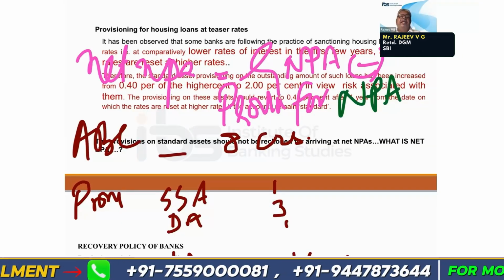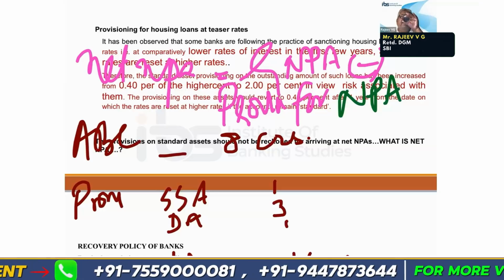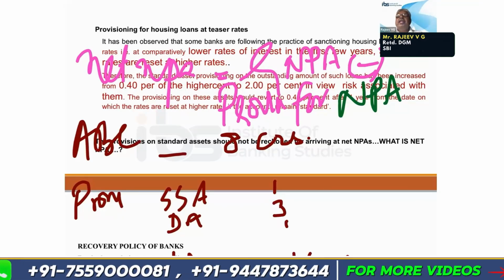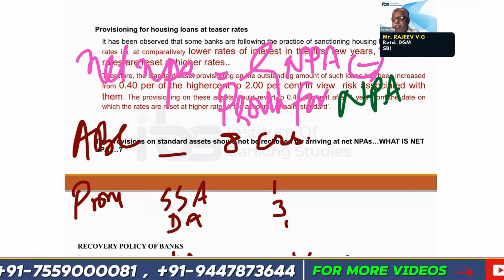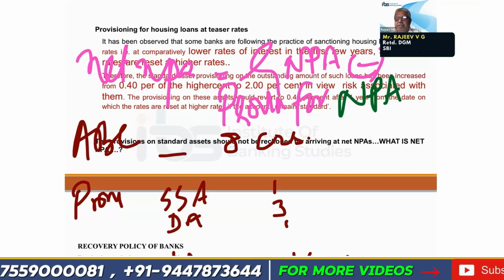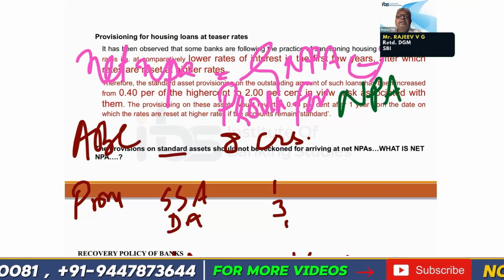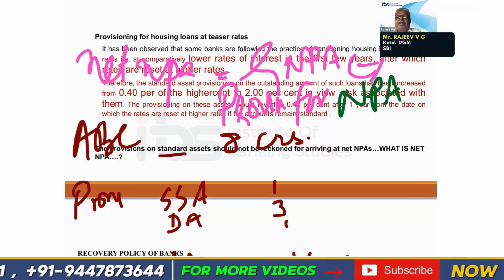Now you calculate the net NPA and tell me the figure. What is the net NPA figure of ABC Bank? The answer came very fast, but it is not correct.